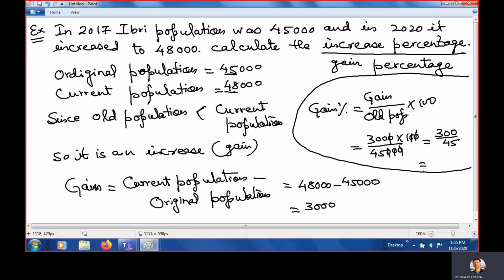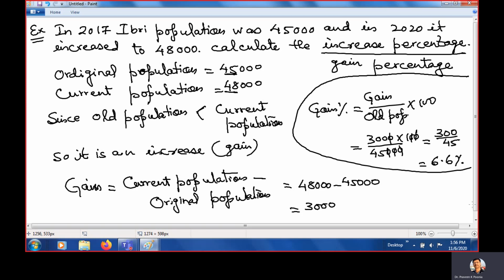It will be almost 6.6%. If you divide 300 by 45, it will come to nearly 6.6. Clear? So 6.6 almost. So this is the problem related to gain, increase.